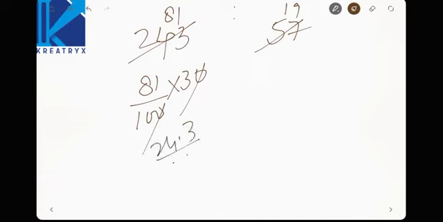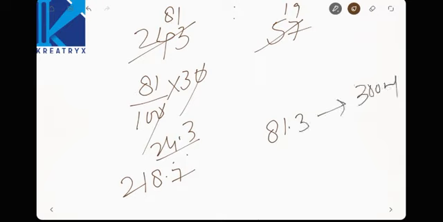Now see here, 243 minus 24.3, so the remaining milk will be 218.7, and water, if 5.7 is removed, 57 minus 5.7 is nothing but 51.3, and again 30 ml of water is added, that is 81.3, so that is 300 ml. See here, this counting will take you a large time.